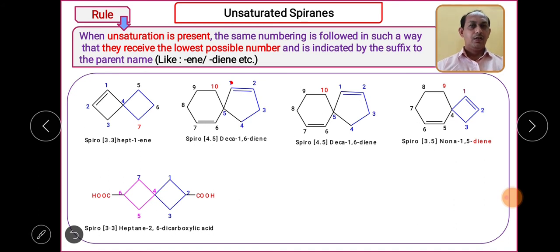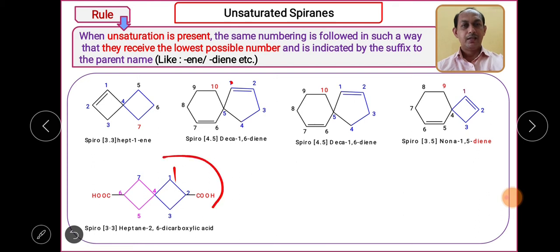Next, now our compound has a functional group other than the hydrocarbon. So what is the functional group? COOH, which means we have to use the word carboxylic acid. But the carboxylic acid occurs 2 times, so I have to use the word di. So what should be the suffix? Dicarboxylic acid. Okay, so I will start numbering from this carbon.